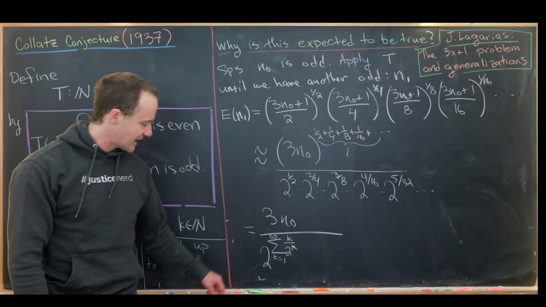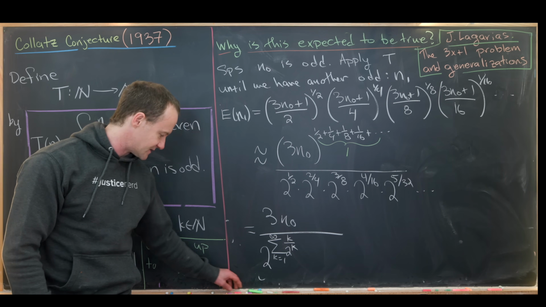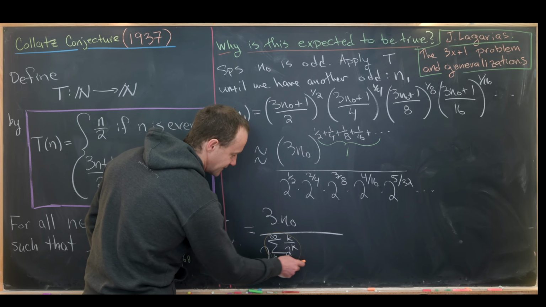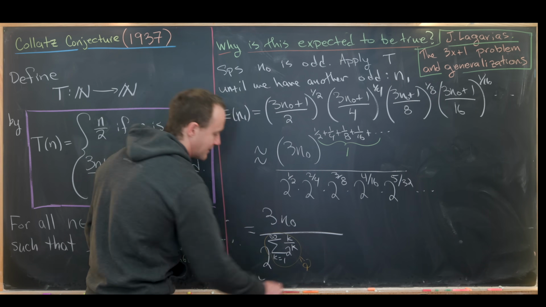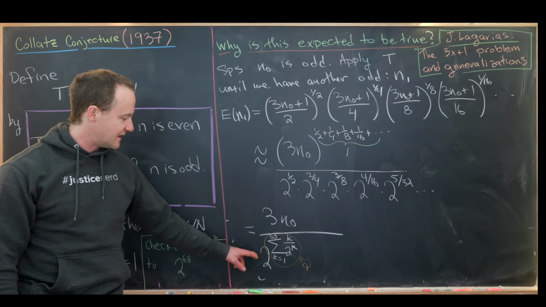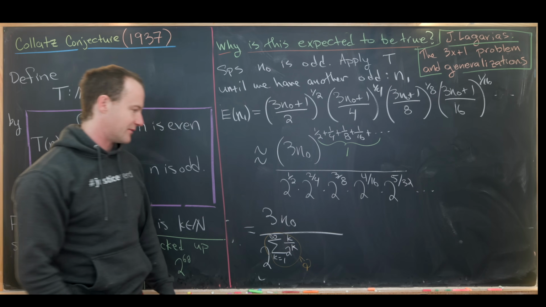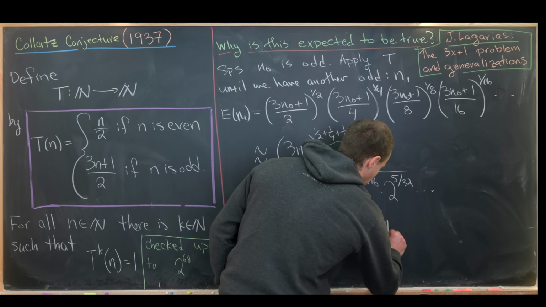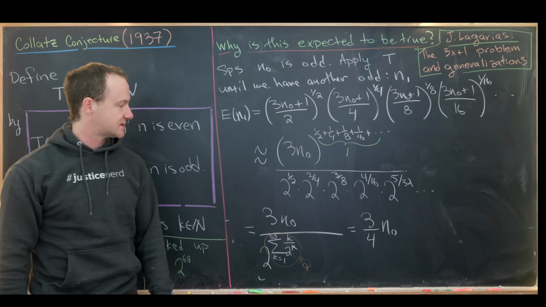Okay, but we've calculated this sum several times on the channel before. I'll let you guys look up some of those videos if you need to, but that's equal to the number 2. So in the end, we have 2 to the 2 in the denominator, which is 4. So this gives us 3 over 4 times n naught.